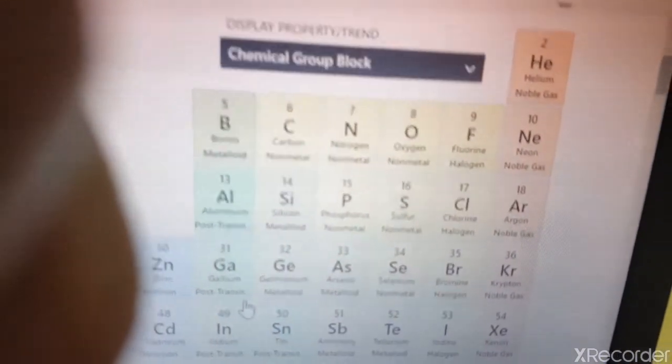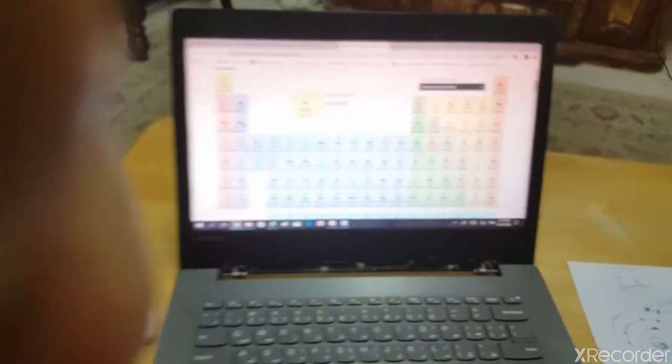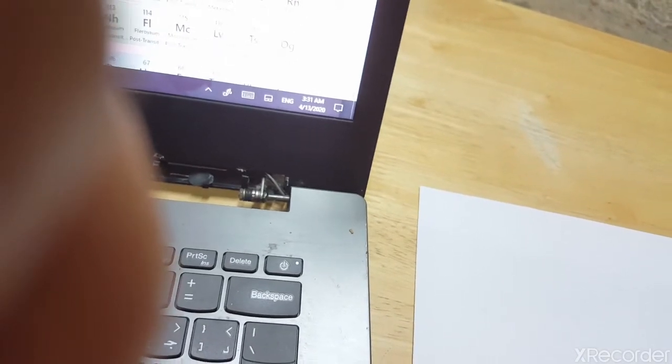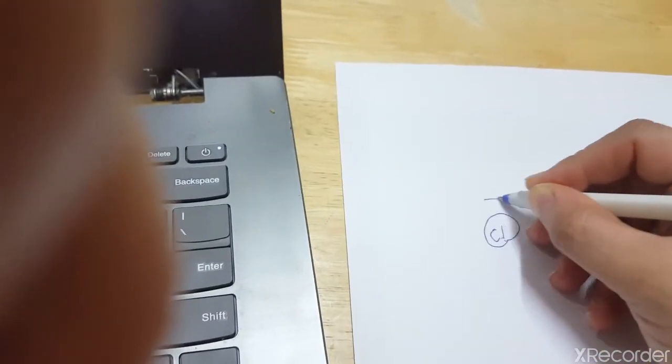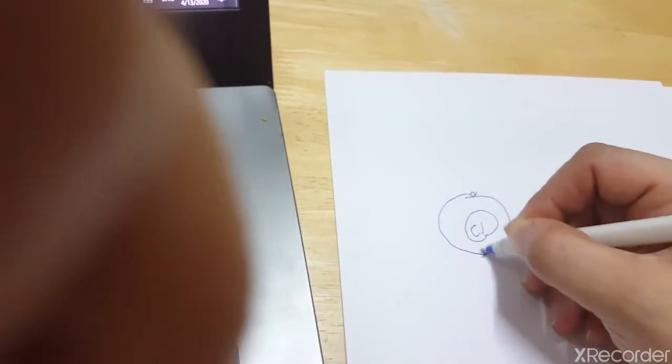Okay, let's take chlorine, which has 17 electrons. Let's draw. Here is chlorine. First of all, it has 2 electrons.